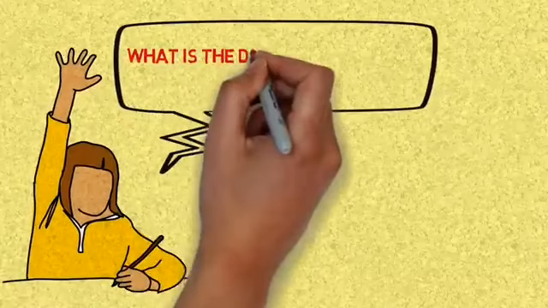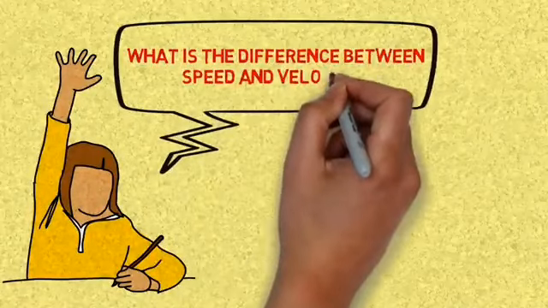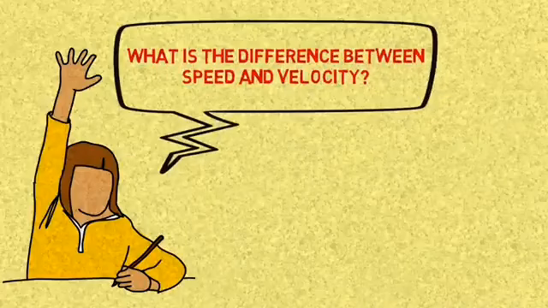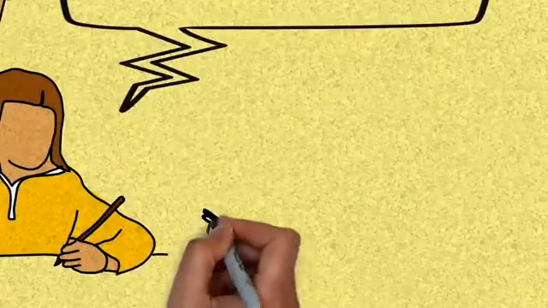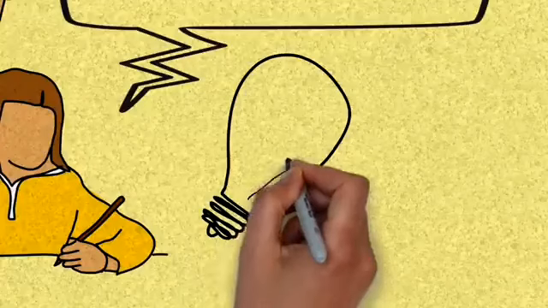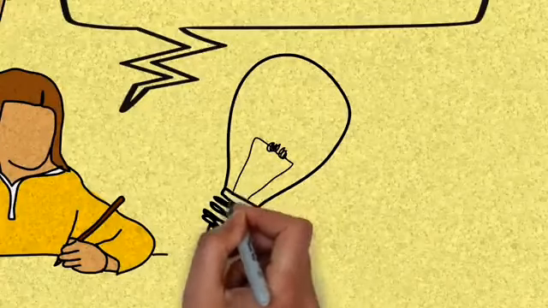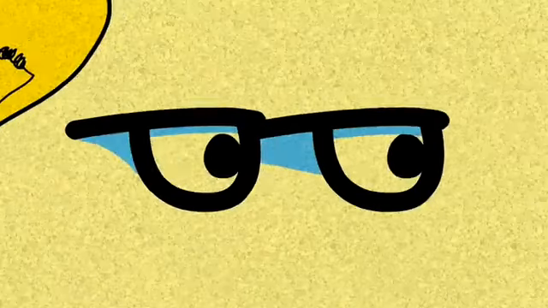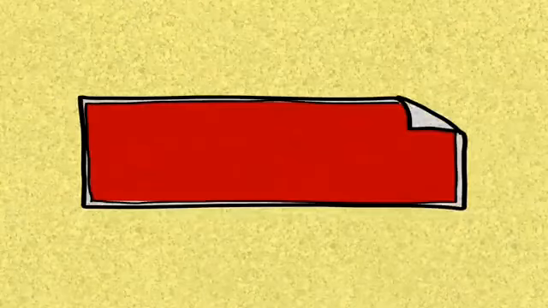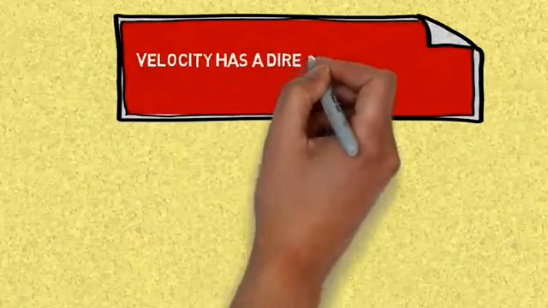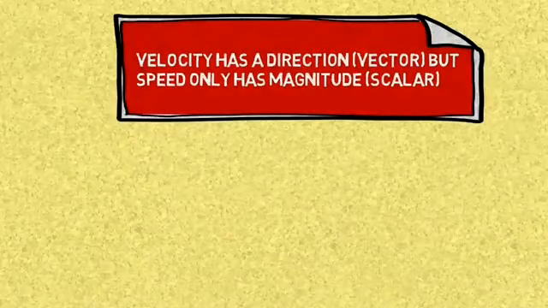So the question is, what is the difference between speed and velocity? That is an interesting and excellent question, because I too at some point thought they were the same thing. Now, as per usual, I'm gonna tell you what the difference is in words, and then I will explain it with an easy example. So basically, the difference between them is that velocity has a direction while speed does not.